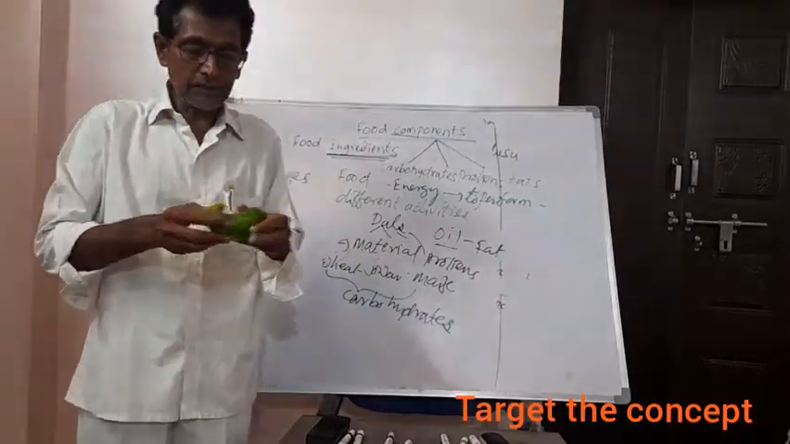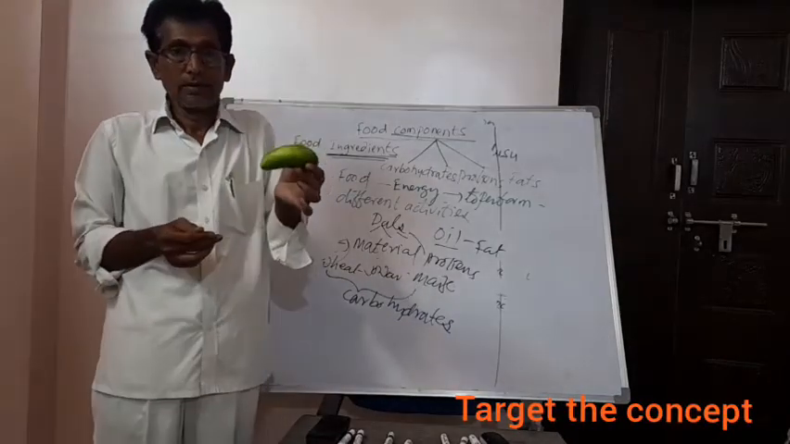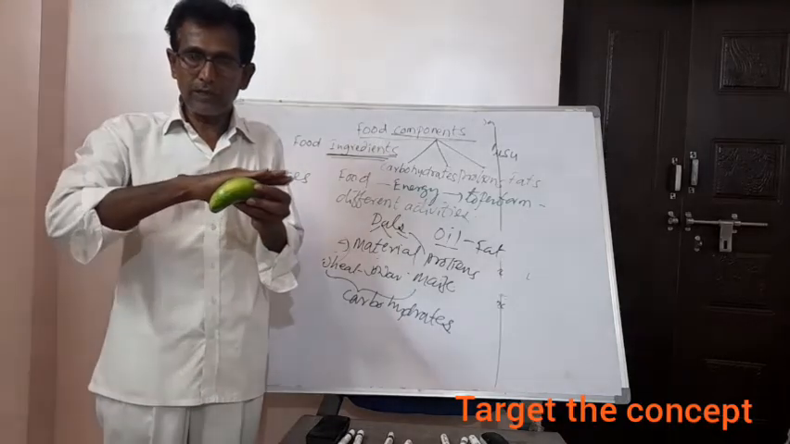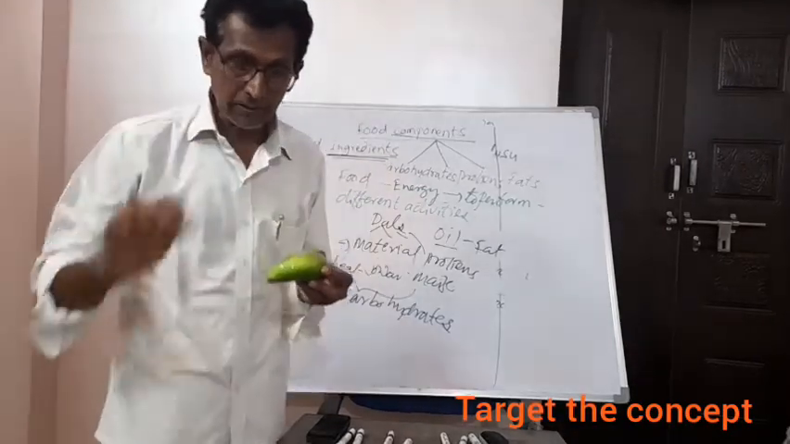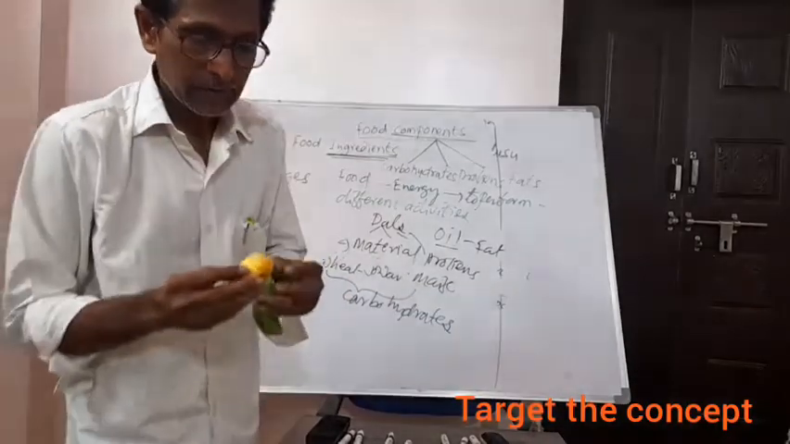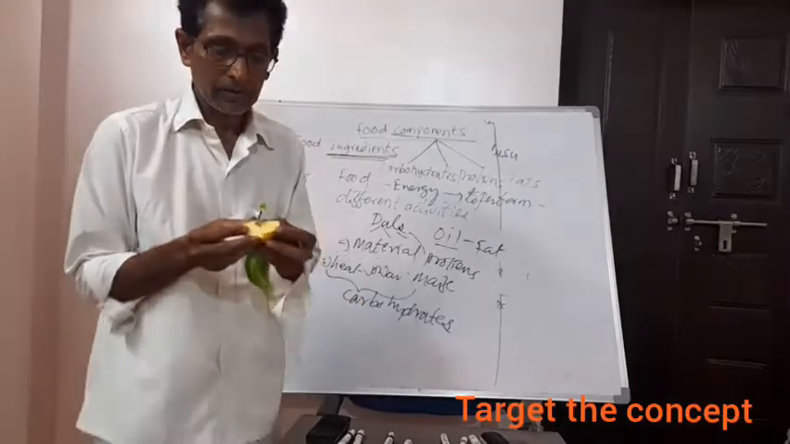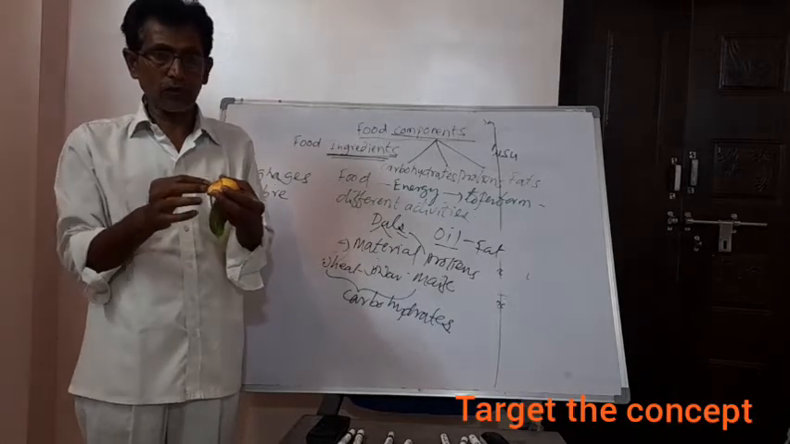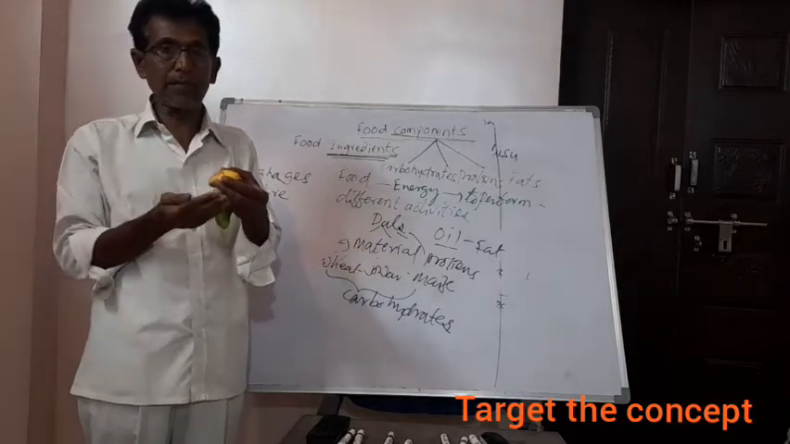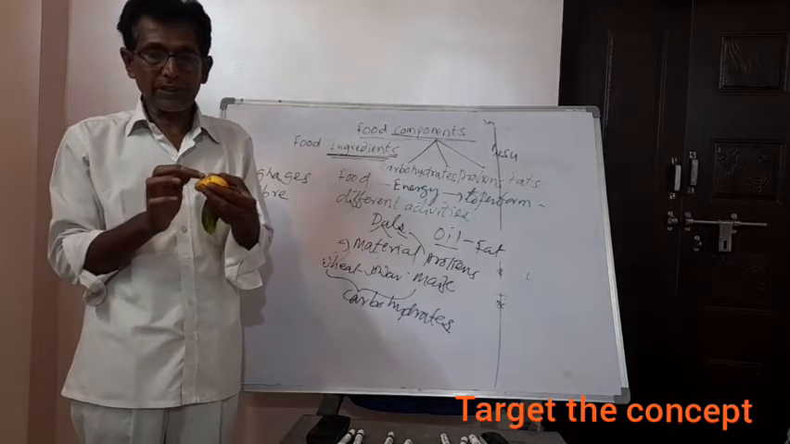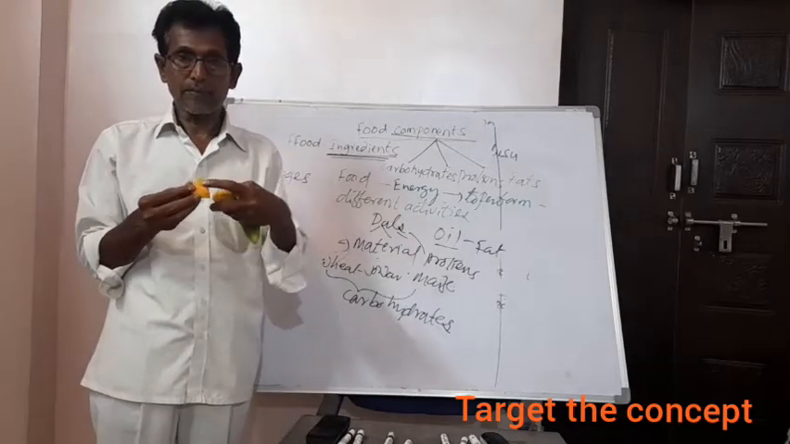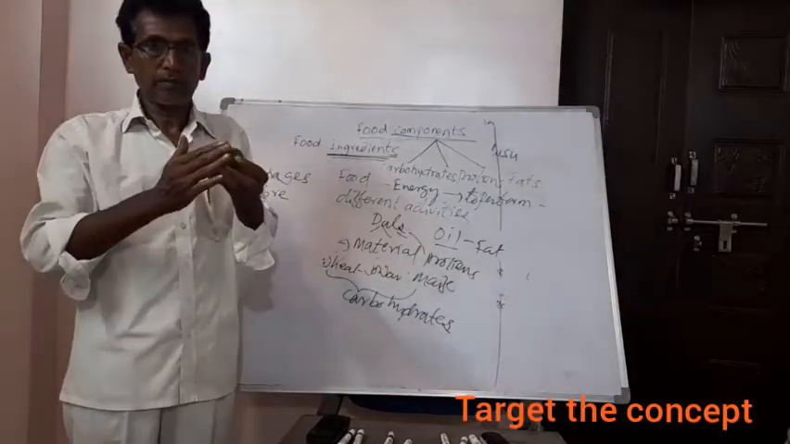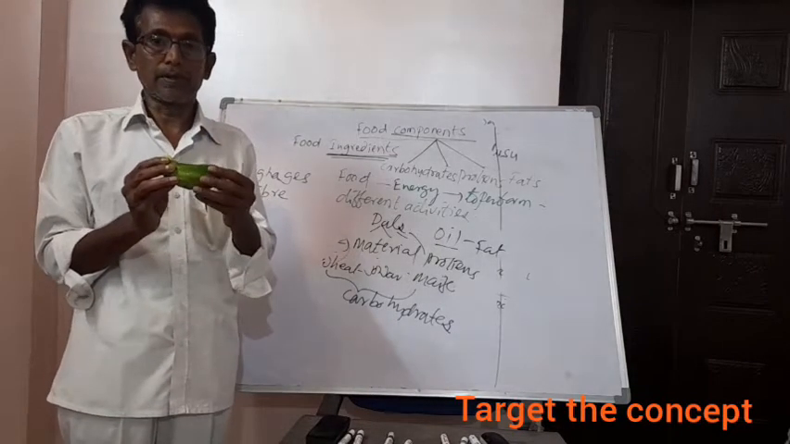Here, this is kheera. We prefer to eat it directly without taking out the peel. In the same way, this is an apple. I cut it into pieces. We prefer to eat this fruit directly without taking out the peel. So this contains fiber, and here also this peel contains fiber.